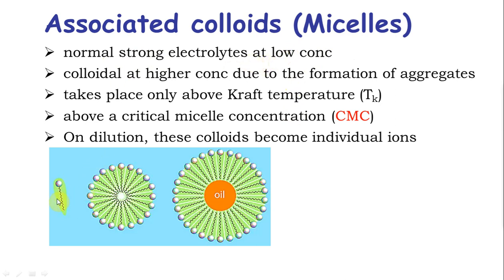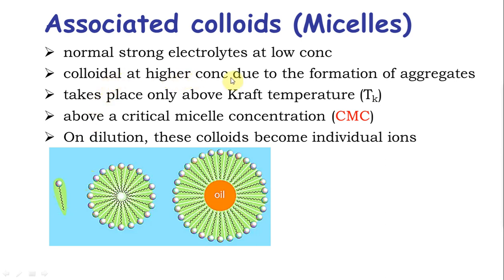When you take low concentration, it wants to keep away by itself. It is completely happy. It's a strong electrolyte, completely dissolved. When there is more of them, they combine to form what is called a micelle. This is a micelle right there. They join together. So just like that, you don't go there. You have to cross a certain concentration. Until that concentration is crossed, it's going to be a strong electrolyte.